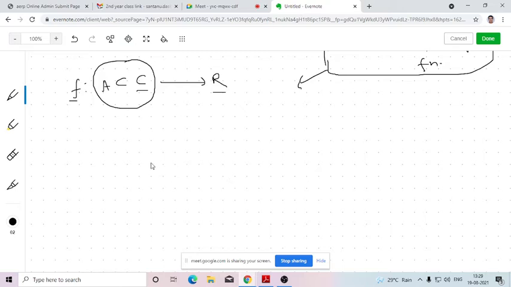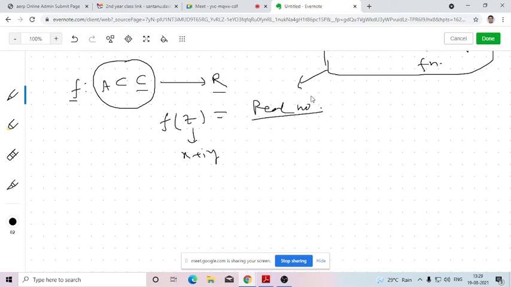Say for example, f of z is not the complex number x plus iy, but the value corresponding to f of z will be a real number. That means a real valued complex function. That means inputs we are taking as a complex number, but output we are obtaining as a real number. Is that clear or not?